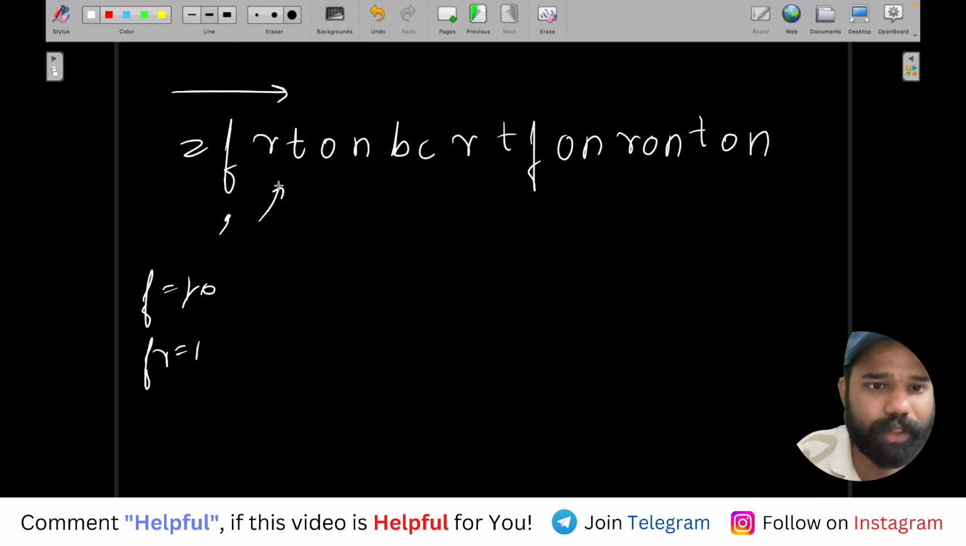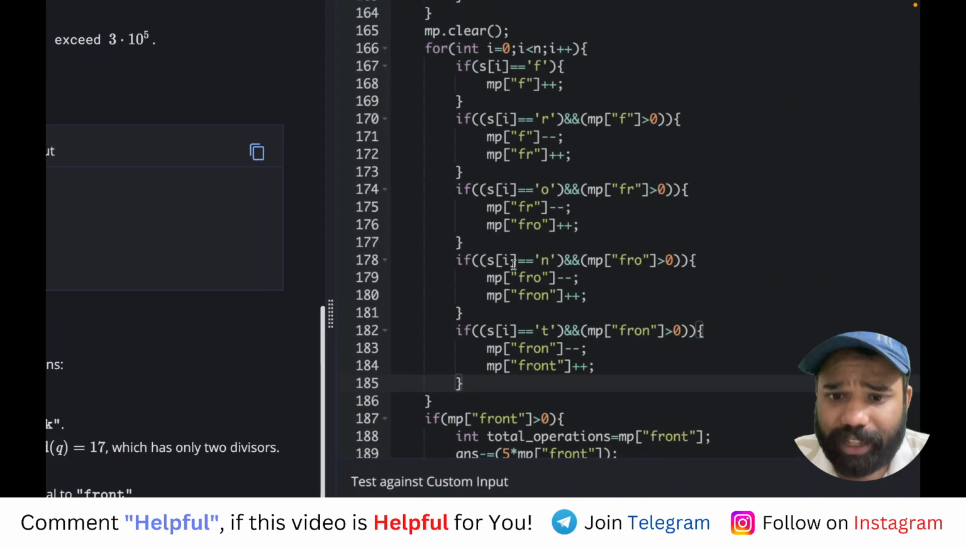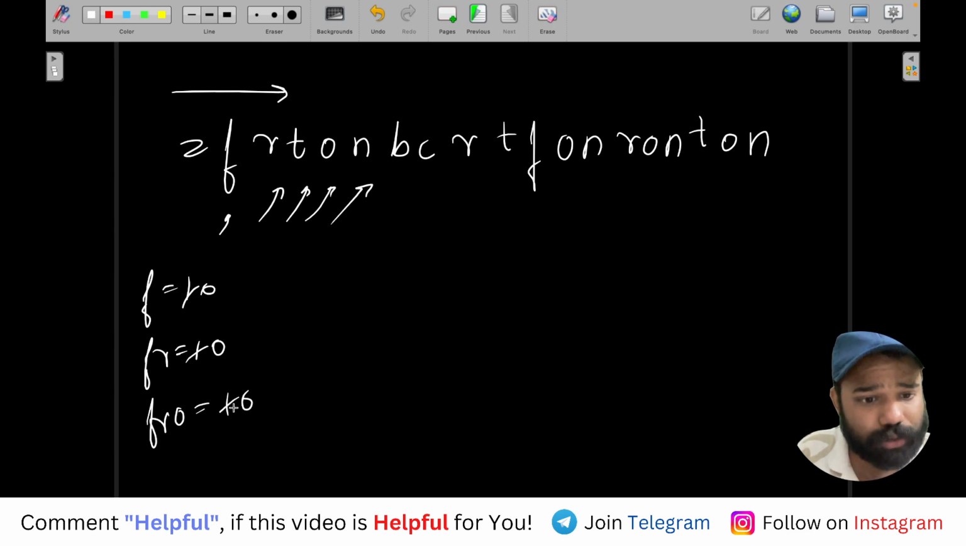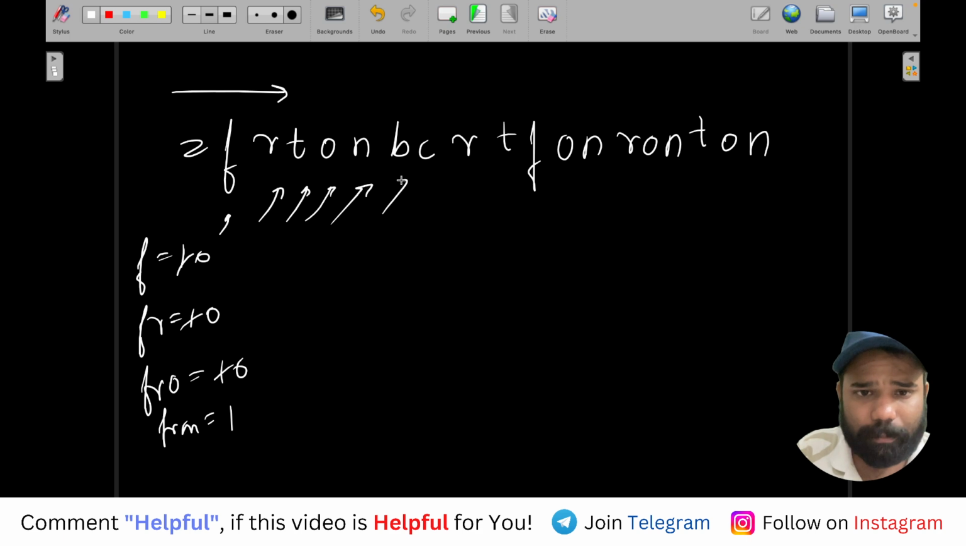Okay. Now it's a T. Before T, FRO should be there. If the current is T, then there should be something like FRO before it to make FRONT. There is none, so move forward. N is there. O is there. Okay, if there's an O, make FR 0, FRO 1. If there's an N, make FRO 0 and FRON 1. Right, and so on.